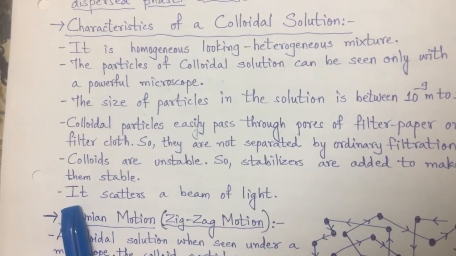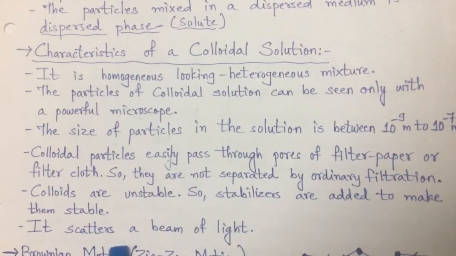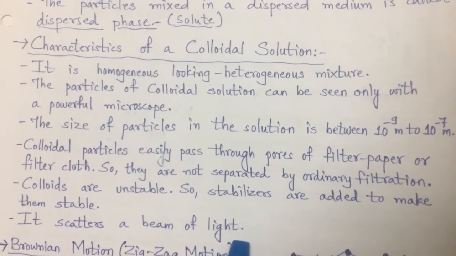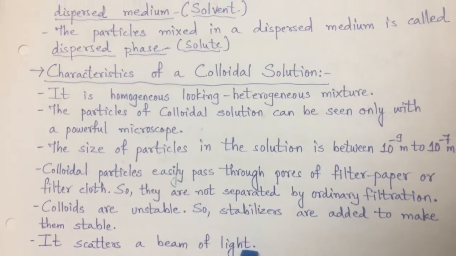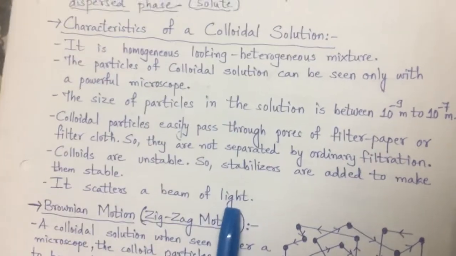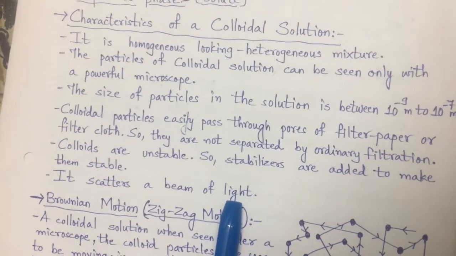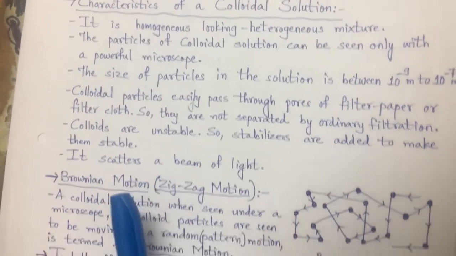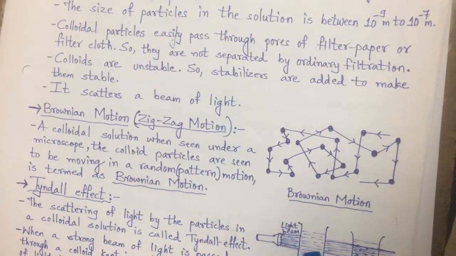Colloidal solutions, as the particles are larger than in true solutions, can scatter a beam of light. Particles are larger than in true solutions, and as the particles remain hanging throughout the solution, they are able to scatter the beam of light. In true solution, particles are very small, so when the light passes, they will not come in the path of the light.